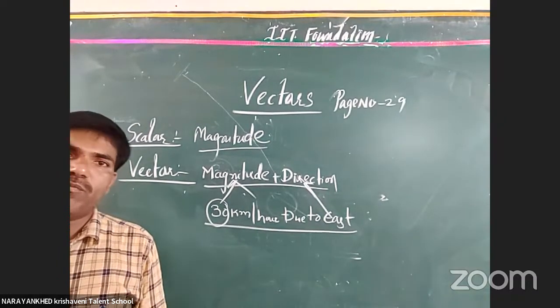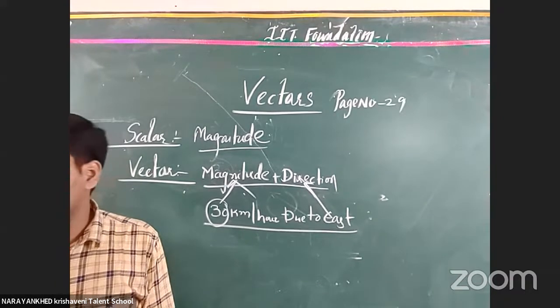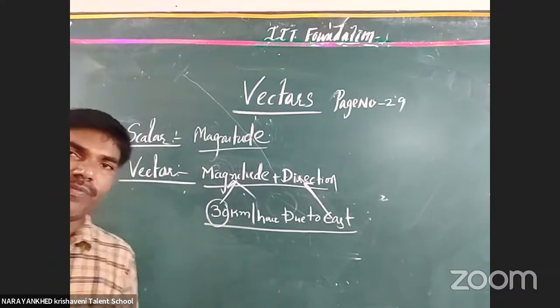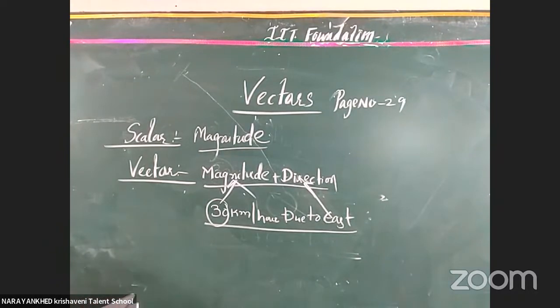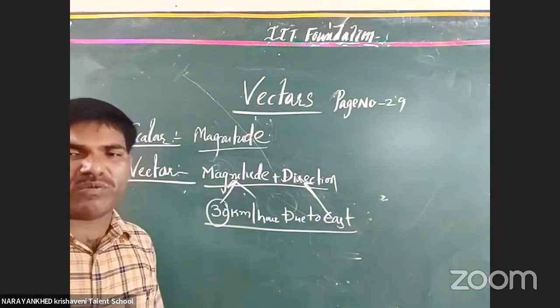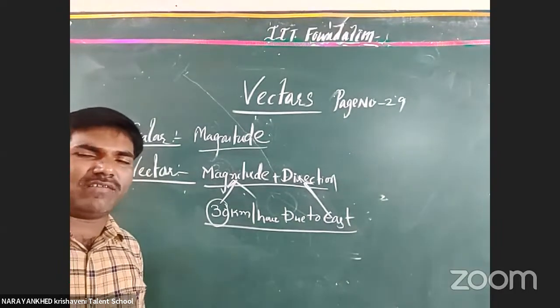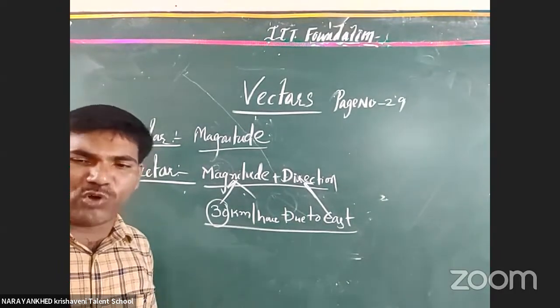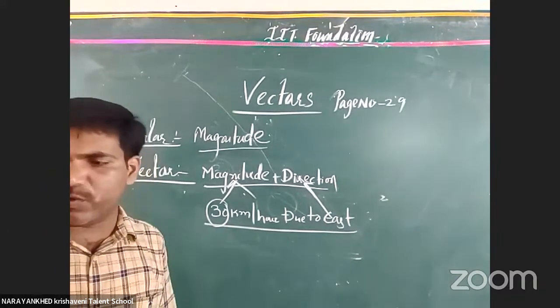Got it or not? We have both magnitude as well as direction. That is what is called a vector. Then there are a number of vector quantities: displacement, momentum, velocity, acceleration, force. You'll come across these in the future.